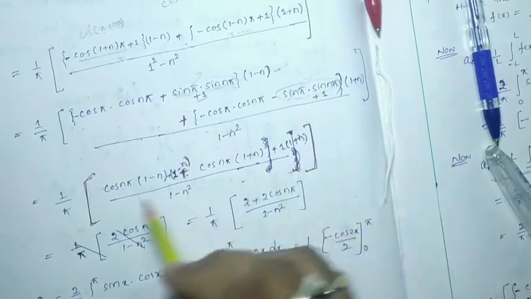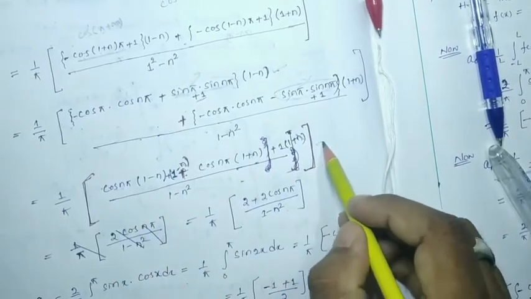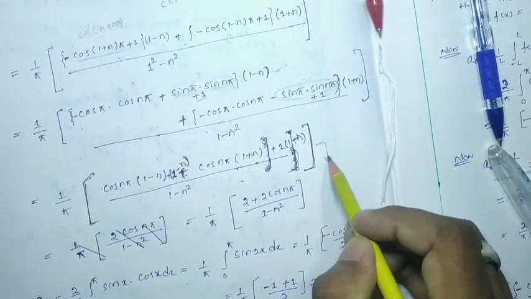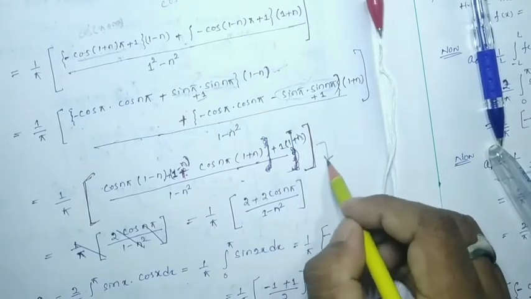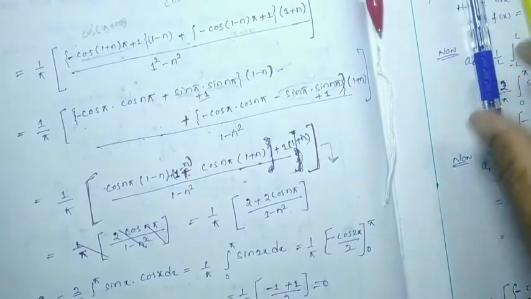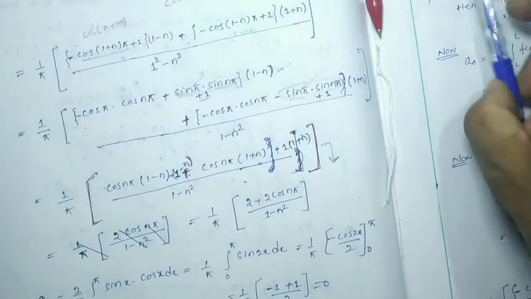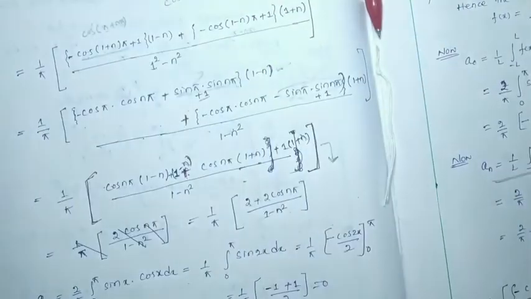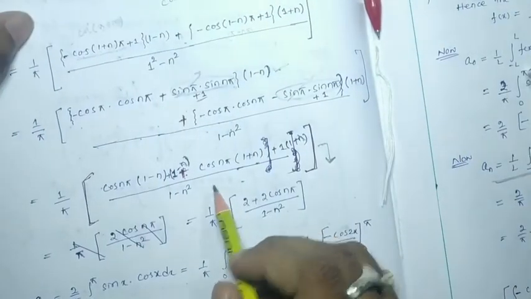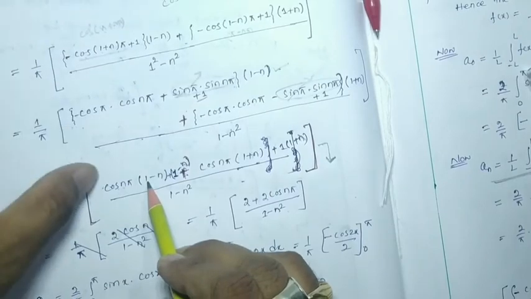I will suggest that you write this line as another line. Here I did the things directly. You can write these things once again. It is easy, no problem. Cos n pi is multiplied with 1.